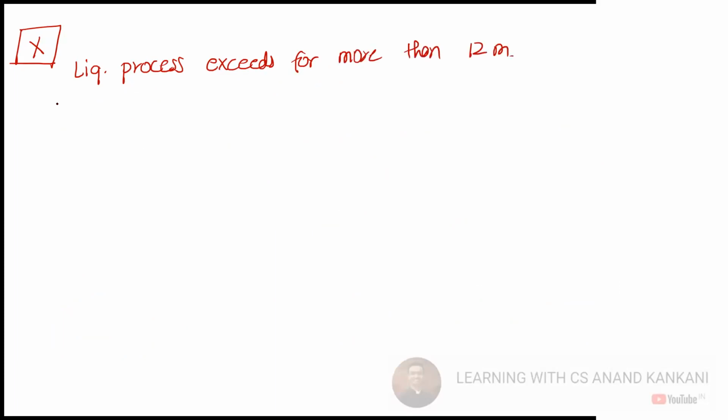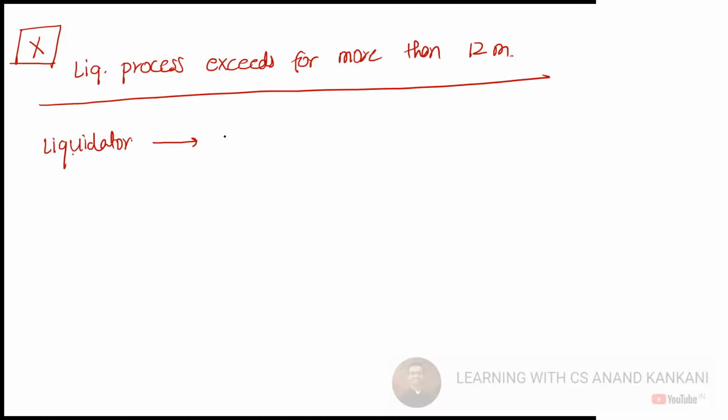Now this is if I say the liquidation proceeding exceeds for more than 12 months. So when the liquidation process exceeds more than 12 months, then in that case, the liquidator will have to hold a meeting. So you can again say like an AGM, the liquidator is going to hold a meeting of contributories.